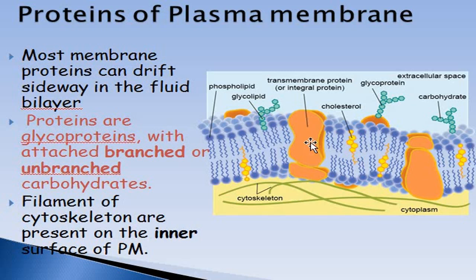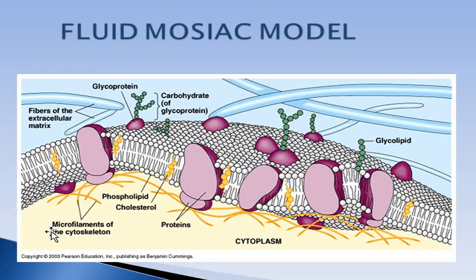Plasma membrane is asymmetrical because towards the outer side, carbohydrates are mostly attached to the proteins and to the lipids, and there is extracellular material. But towards the inner side, the fibers of the cytoskeleton, the fibers that make up the skeleton of the cell, are attached to the proteins, due to which the plasma membrane is asymmetrical.